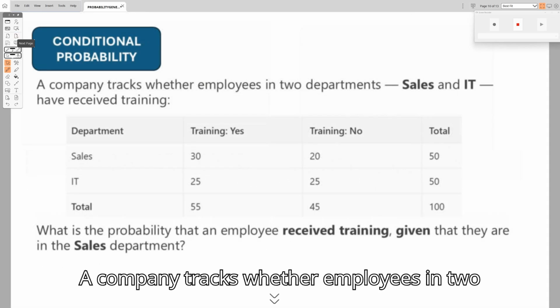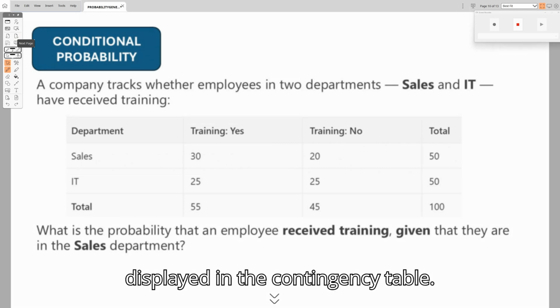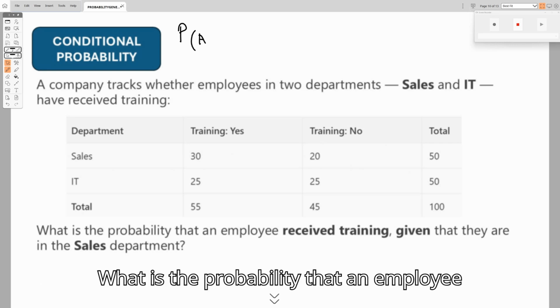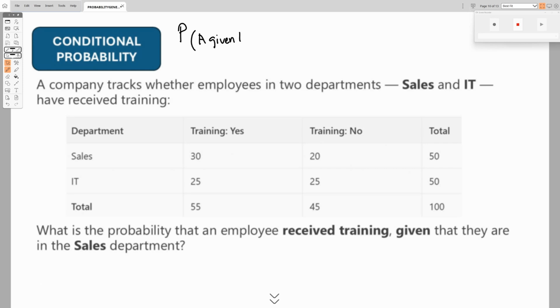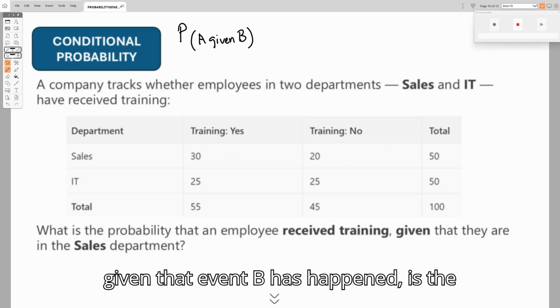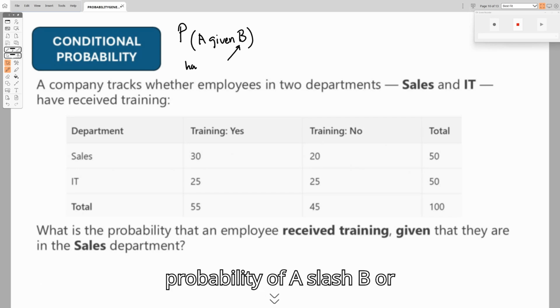A company tracks whether employees in two departments, sales and IT, have received training. The results are displayed in the contingency table. What is the probability that an employee received training, given that the employee is in the sales department? The probability that event A happens, given that event B has happened, is the conditional probability, and it is written probability of A given B.